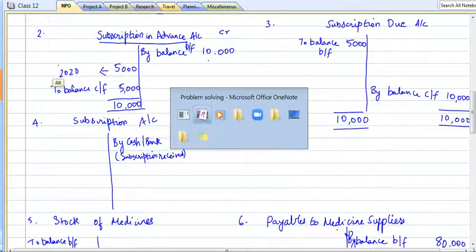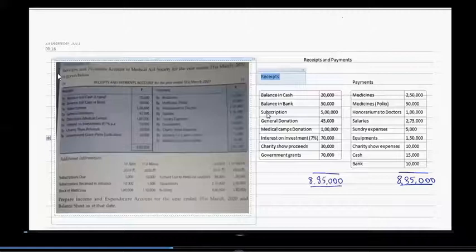Now first let's look into the first adjustment. It is relating to subscription. So while working on subscription, let's take all the related ones. Two adjustments we see. One is subscription due, subscription received in advance, and subscription received during the year, which is like receipts and payment, nothing but cash received. Receipts are in either form of cash or bank.